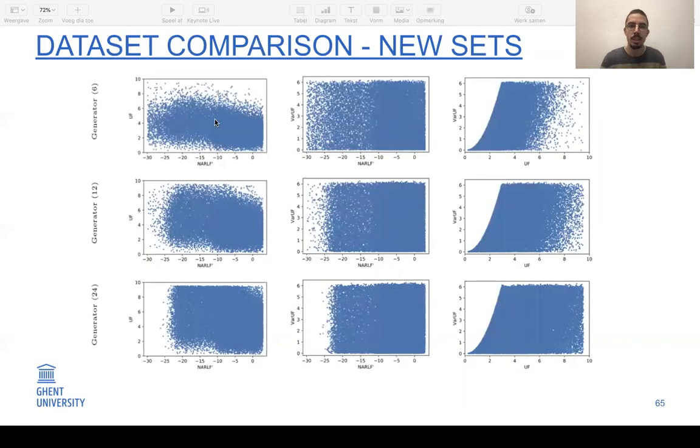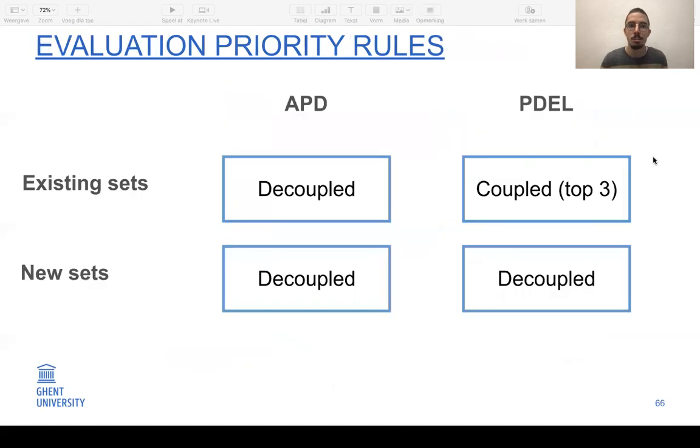We created 3 new data sets, and as you can see here, we could generate data sets that cover a wider range of instances or of parameter combinations. So for our experiments, we test them both on the existing sets and the new sets. When looking at the priority rule schemes, we see that for the APD, decoupled scheduling works best on both the existing sets and the new sets.